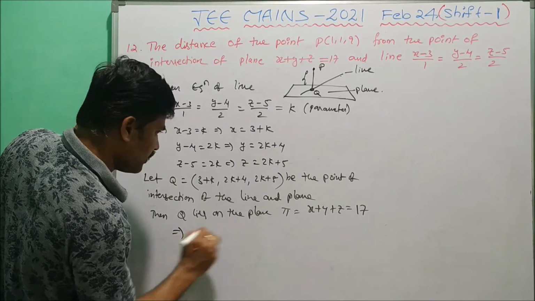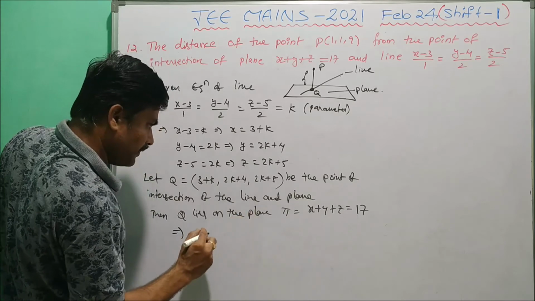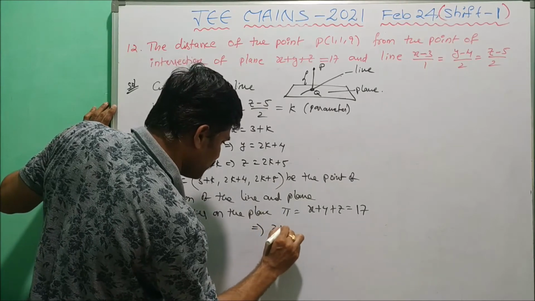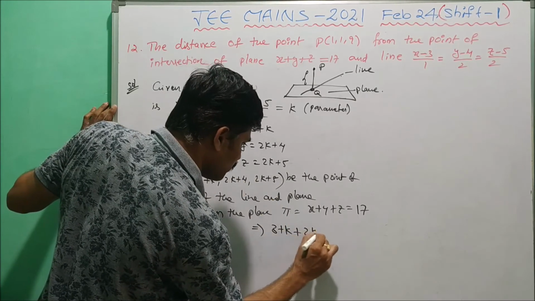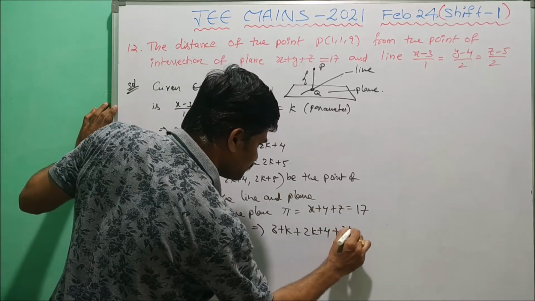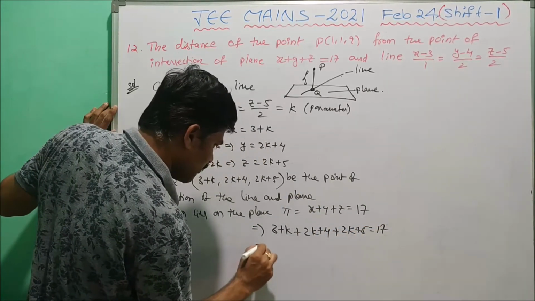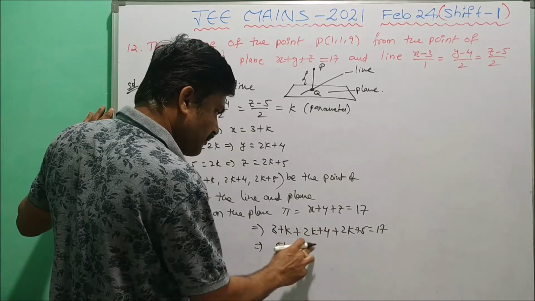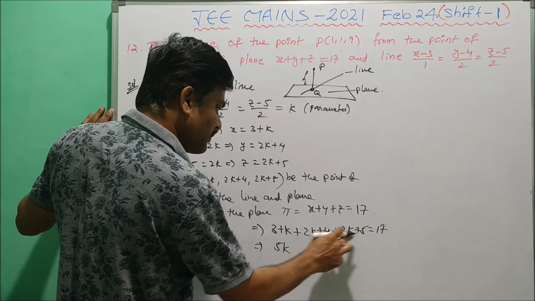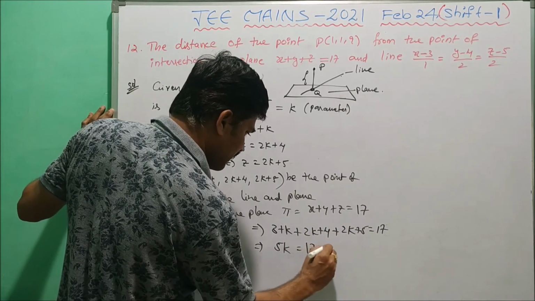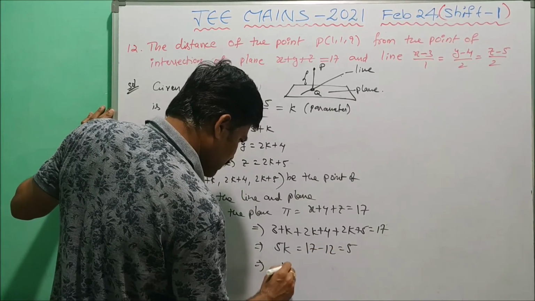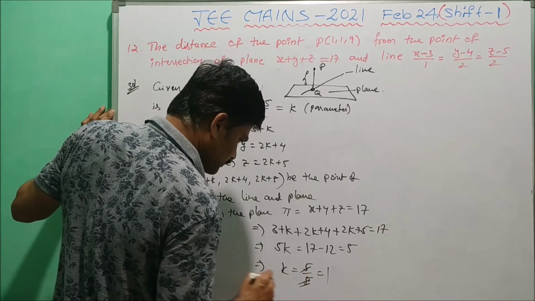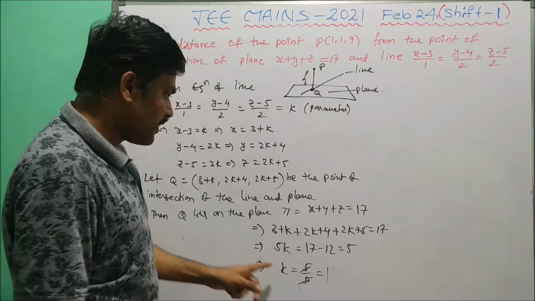Now substitute this point into the plane. The x value is 3 + k, the y value is 2k + 4, the z value is 2k + 5, equal to 17. Now k + 2k is 3k, 3k + 2k is 5k. So total k terms are 5k, and 3 + 4 is 7, 7 + 5 is 12. Now 17 − 12 is 5. From this, k = 5/5 = 1. So here we get the value of k.